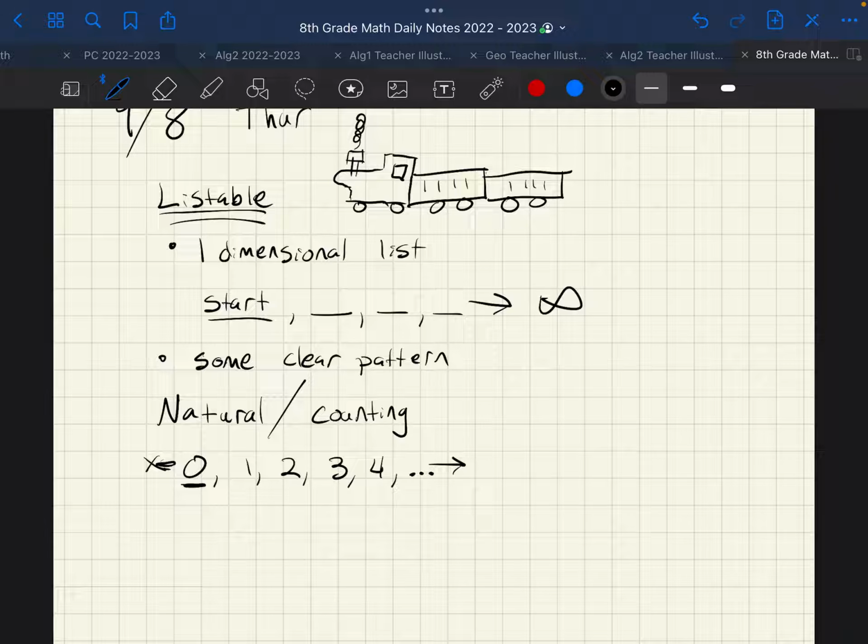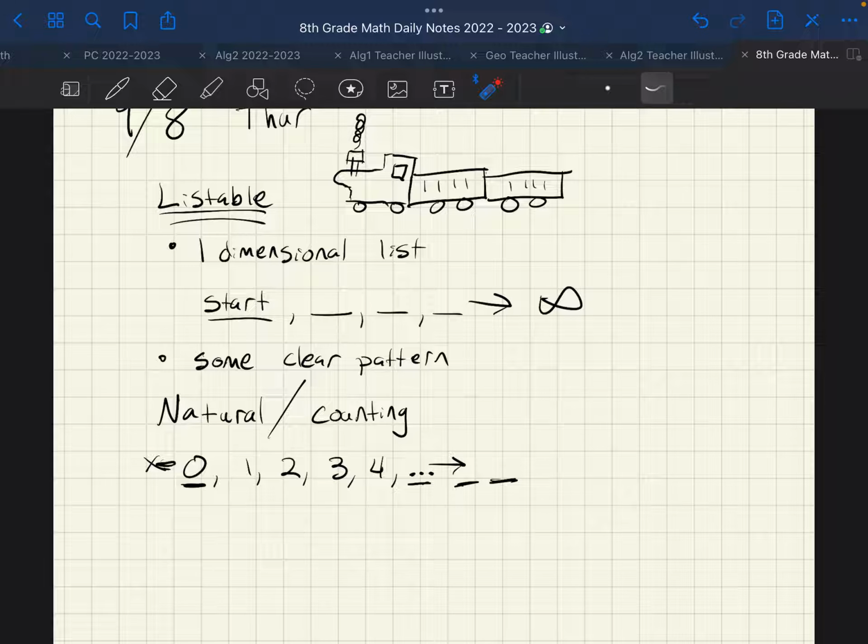It has a pattern. You know what the next number is? It's going to be 5. You know what the next number is? It's going to be 6. You know what the next number is? It's 7. So I'm just checking these off, right? It has a clear pattern. It has a start, and it can go on towards infinity. It has all of the conditions to be listable.